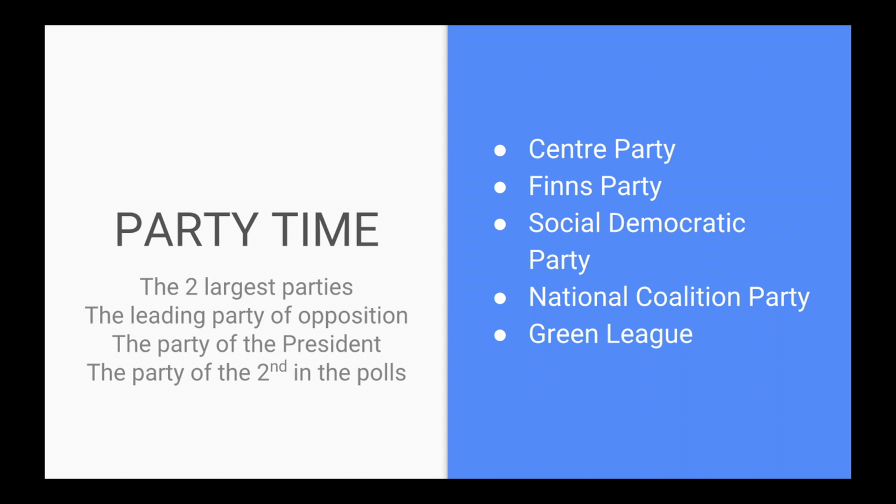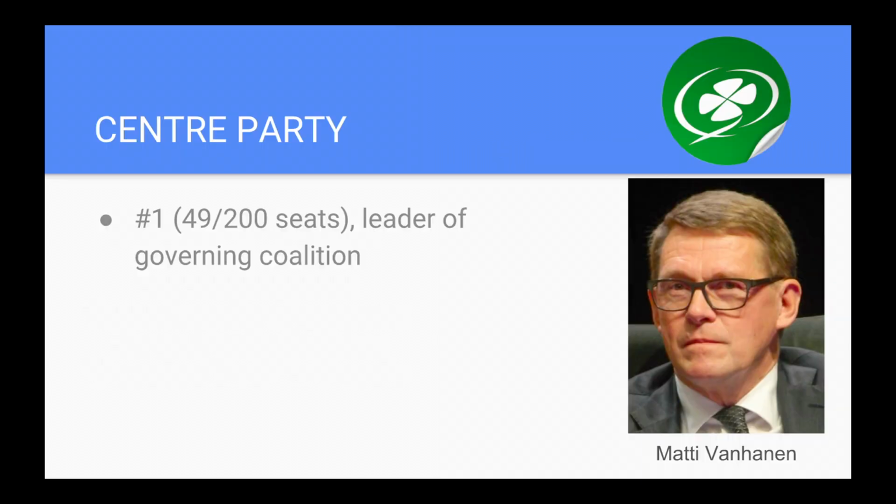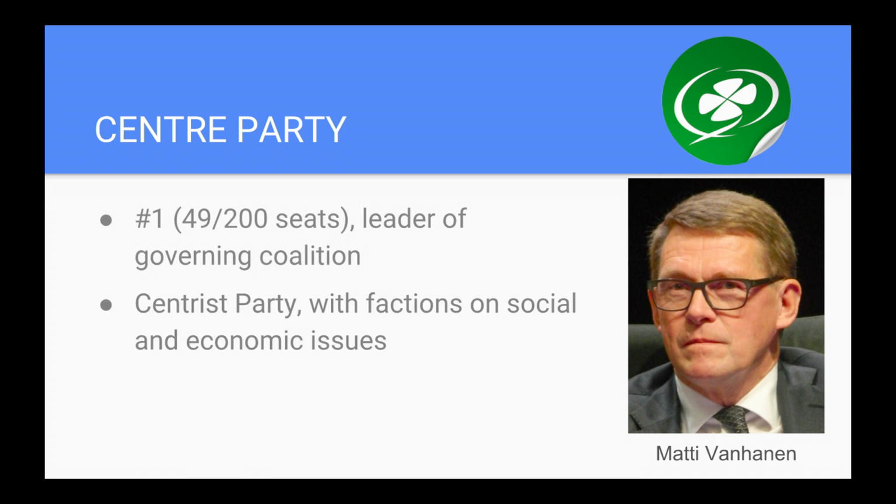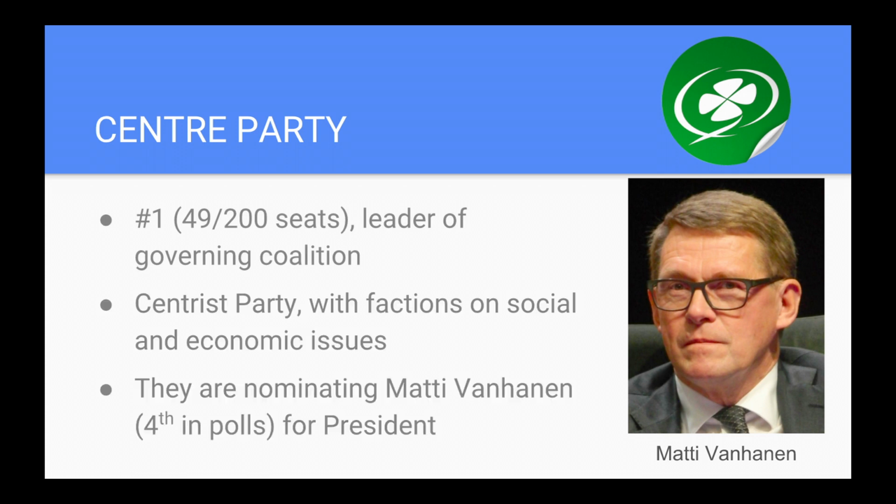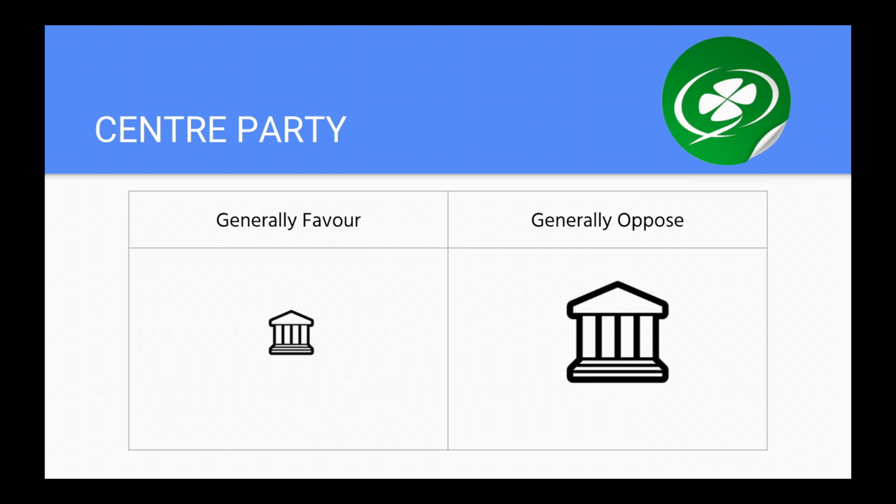Now let's move on to party time, where these parties are represented. We start with the Center Party, which is the leader of the governing coalition with 49 seats in parliament. They're a political party with many factions, and they're nominating a person for president who's in 4th place in the polls. They generally support decentralization, but everything else, including Euroscepticism and taxation, have factions. They're an old party founded in 1906 as the Agrarian League, and their strongest base is in rural communities.